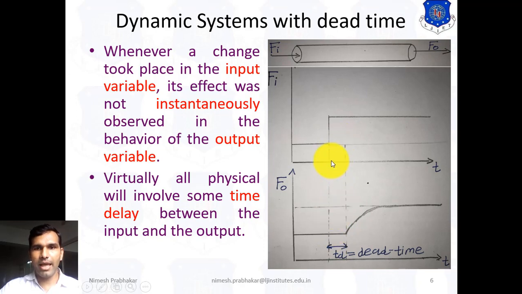At time t equals 0 we give some input, but the effect of this input is delayed, and it reaches the output with some delay tau d. That means if we give an input signal here, it takes some time to reach here.